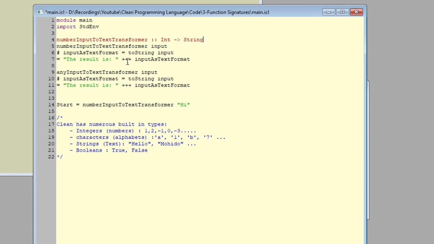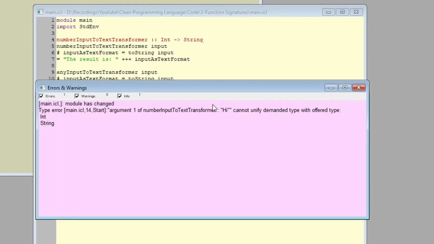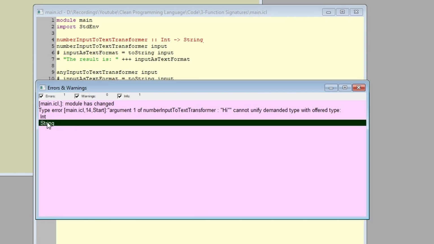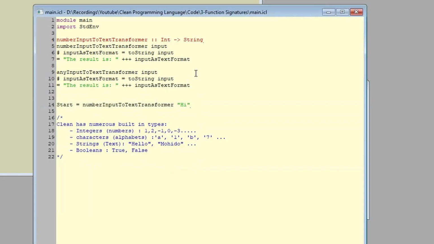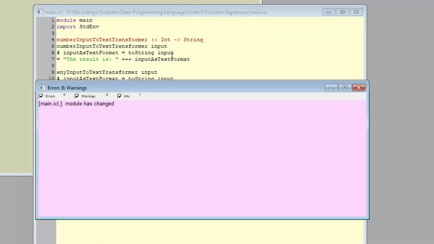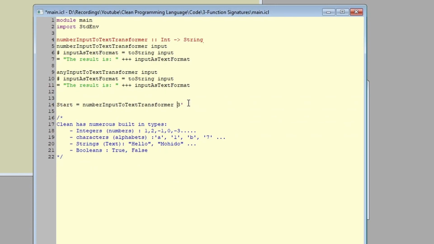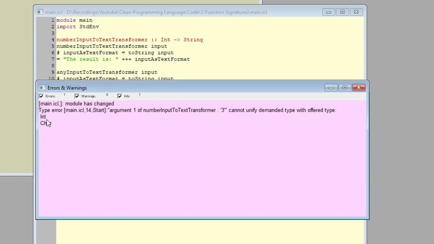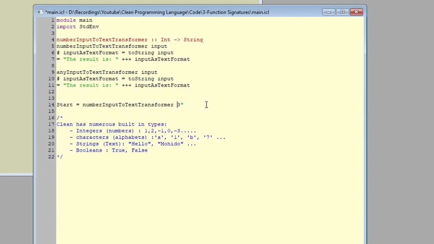Now let's try to run our function with different types and see if it will work with integers only or not. First of all, let's try the text "hi". It does not work, and we get an error saying that the function is expecting an integer and we gave it a string. Let's change the "hi" to a number 3 and try again. It works. Now for the last experiment, let's change the 3 into an alphabet or a letter instead of a number by encapsulating the 3 with single quotes. Now Clean reads the 3 as a character, not a number. And we get an error, of course, because the function is only restricted to accept numbers as input, not characters nor strings.